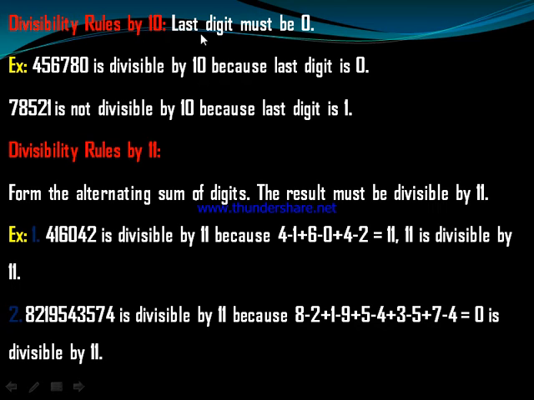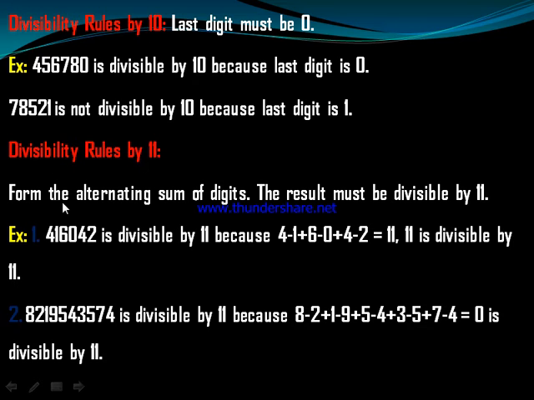Divisibility rule by 10: the last digit must be 0. We need to check the last digit. If the last digit is 0, then it's divisible by 10. 78,521 is not divisible by 10 because the last digit is 1.